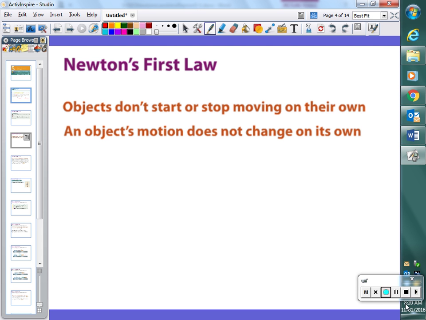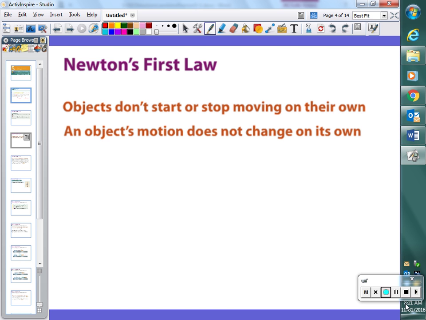It's easy to convince somebody of that. It's on the first page, right in the middle of the first page, right above the key points. So there's 2 parts of Newton's first law. The first part is objects don't start or stop moving on their own. Easy to convince somebody that objects don't start moving on their own. Anybody who has seen something just sitting there on the table has never seen it start moving spontaneously by itself. That's an easy part of Newton's first law.